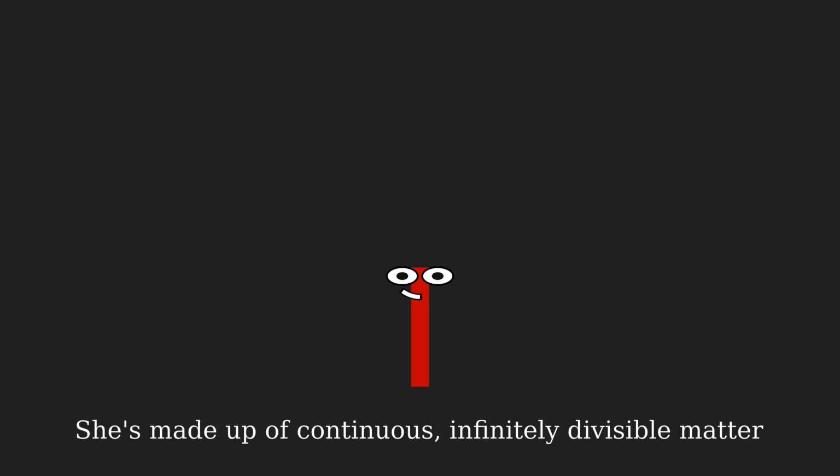This is Tally. She's a one-dimensional creature, not made up of cells, but rather continuous, infinitely divisible matter. She has the curious property that every arbitrarily small bit of matter in her body grows at a constant rate, in such a way that it would duplicate itself over the course of a full day.